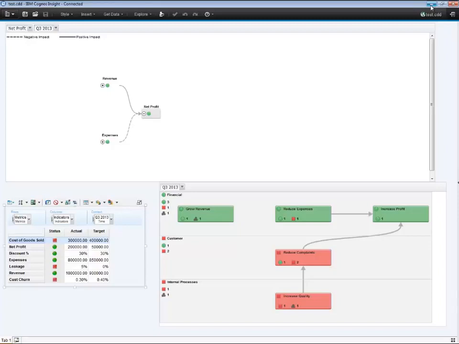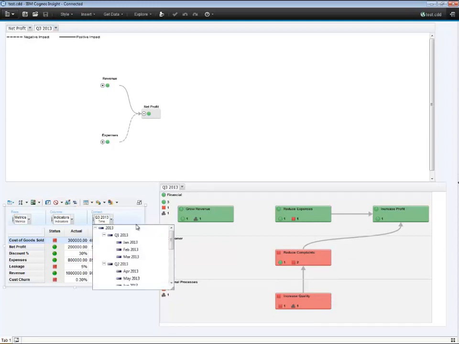A scorecard is a collection of information called performance metrics that are designed to reflect the goals. Let's review our scorecard by looking at the strategy map within Cognos Insight. Continuing with my scenario, scorecard metrics are not just a read-only data source. I can begin to do some what-if analysis by comparing different scenarios on how our business will be impacted by adjusting some of our metrics between Q3 and Q4.